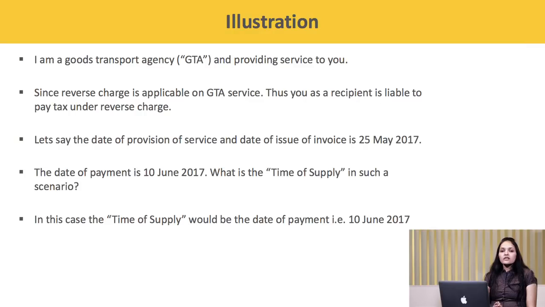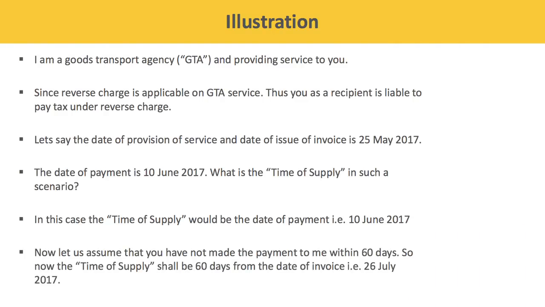In this case, the time of supply would be the date of payment, that is 10th June 2017. Now let us assume you have not made the payment to me within 60 days. So now the time of supply shall be 60 days from the date of issue of invoice, that is 26th July 2017.